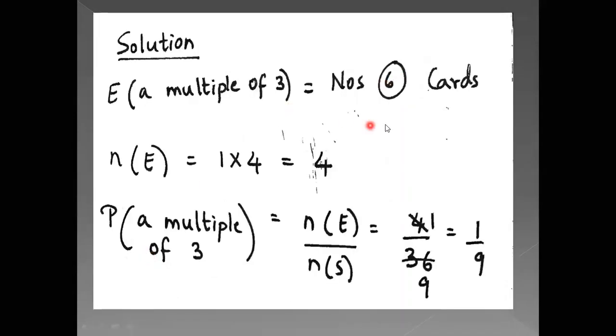Now here, number 6 cards. So there are 4 sets. So 1 card into 4. So that means the number of events is 4. So probability of a multiple of 3 is number of events upon number of sample space. So 4 upon 36, and when you cancel, 4 ones are 4, 4 nines are 36. So you get the answer as 1 upon 9. So that is the probability of a multiple of 3.